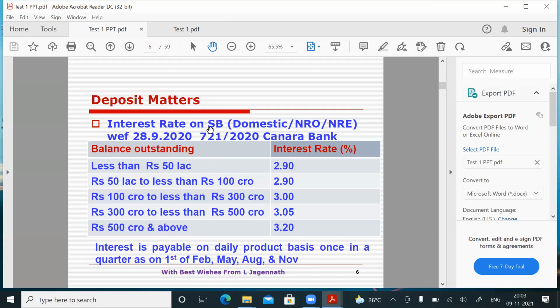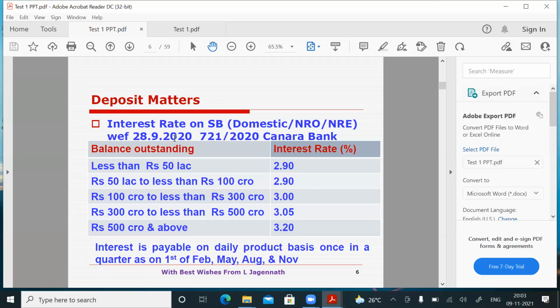You see, interest rate on SB. The circular was issued by Canara Bank dated 28/9/2020. Still the circular holds good as on date. When you go for the exam, by that time the circular may have undergone a change. In the exam they may ask, what is the SB interest rate in Canara Bank for balances 300 crores to less than 500 crores as on date. So before the exam, if the rate of interest has undergone a change, you should be able to know the correct answer.